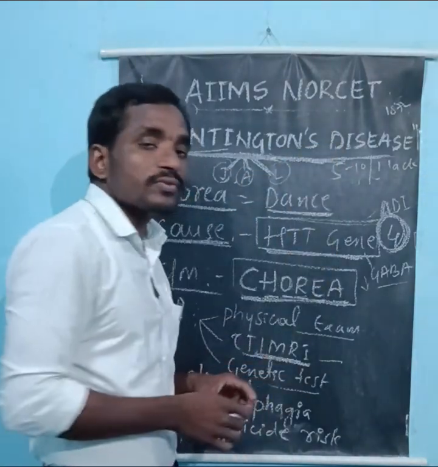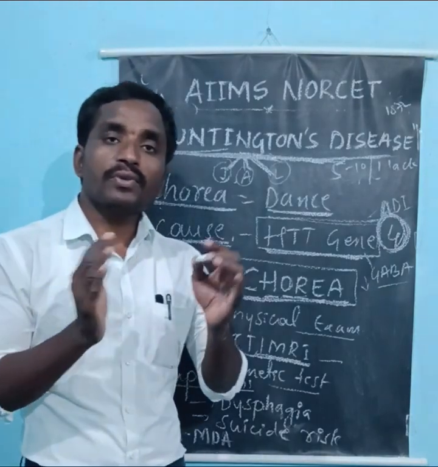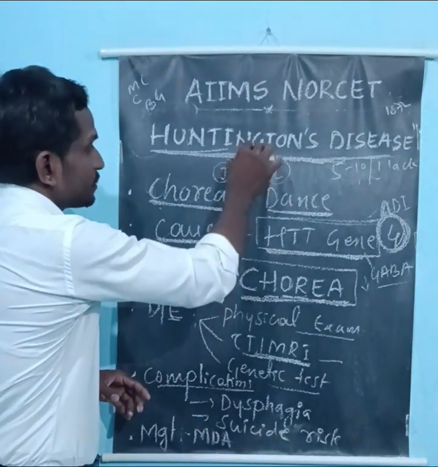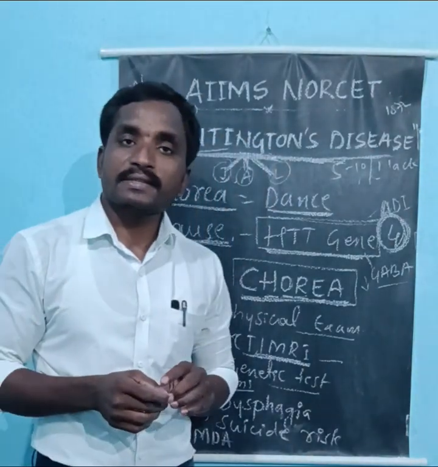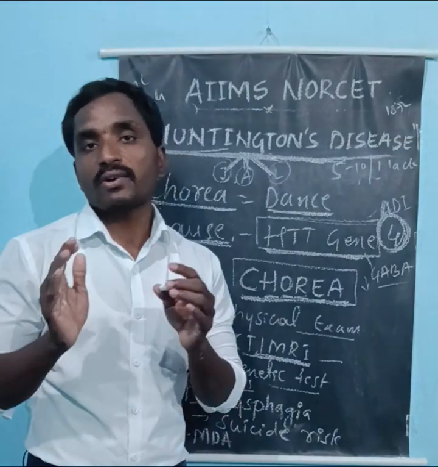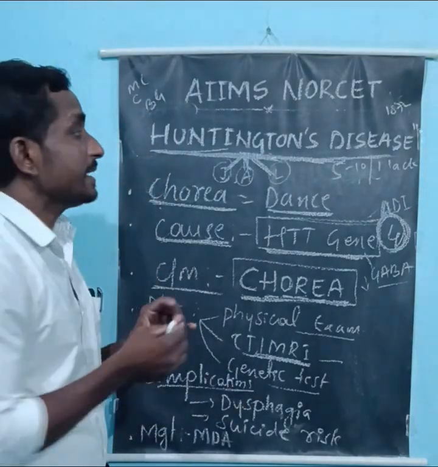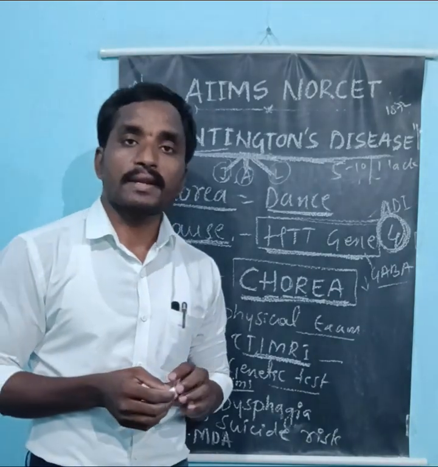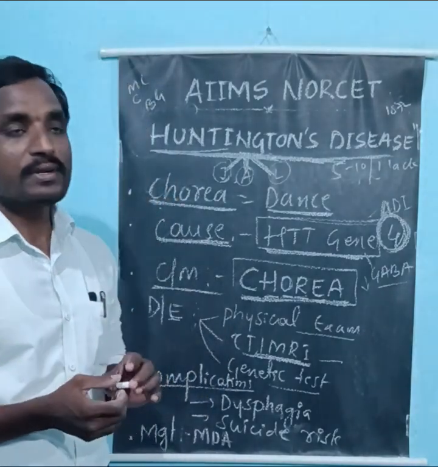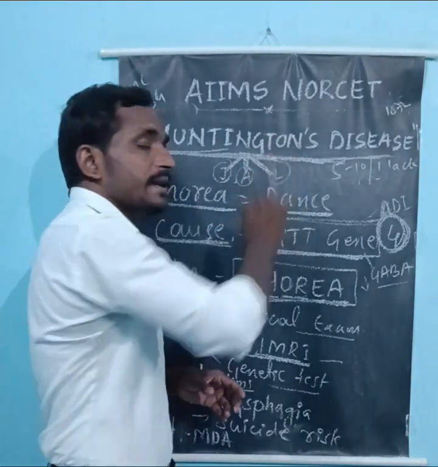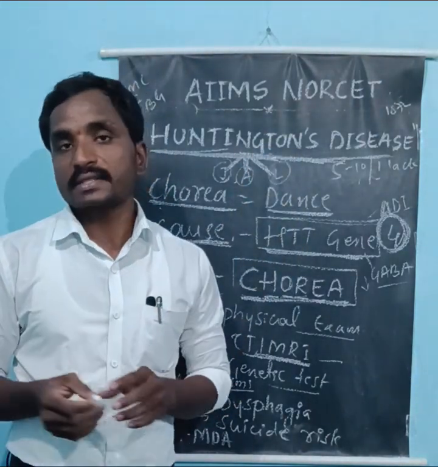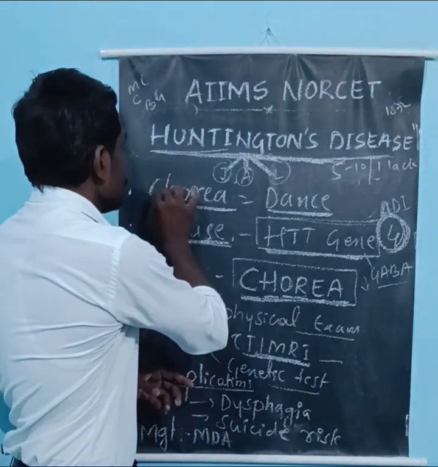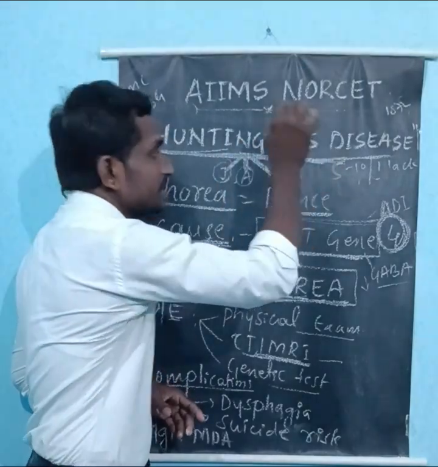Now coming to the incidence of Huntington disease, it affects 5 to 10 people per lakh population. It occurs in any age group. If it occurs in children below 20 years of age, it is called juvenile onset Huntington disease. If it occurs in adults above the age of 20, it is called adulthood Huntington disease. If it occurs after 60 years of age, it is called late Huntington disease.